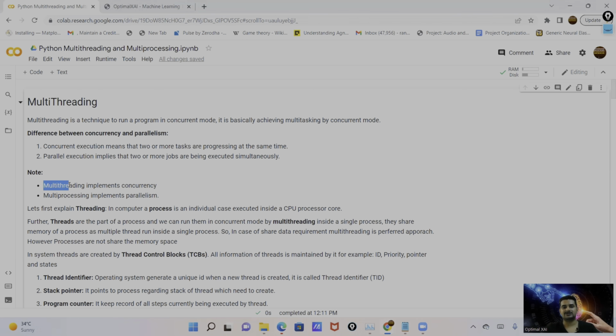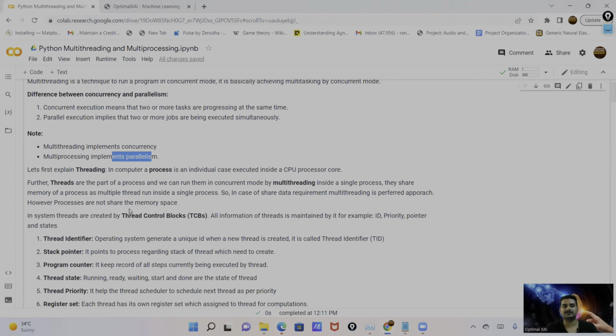Basically, multi-threading is an example of the concurrent mode, and multiprocessing implements parallel execution. So there are two things. If we have the requirement to implement concurrency, then we go with multi-threading. If we have the requirement to implement parallelism, then we go with multiprocessing. So first, let me start with multi-threading. I will discuss threading first.